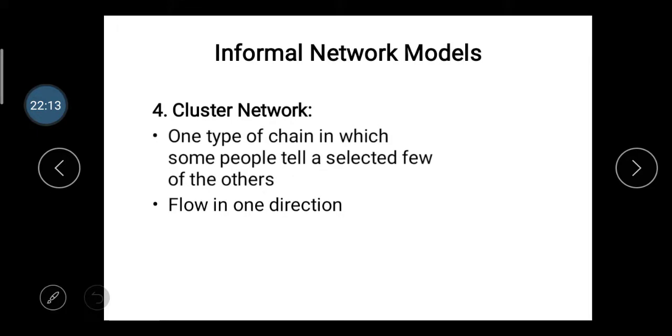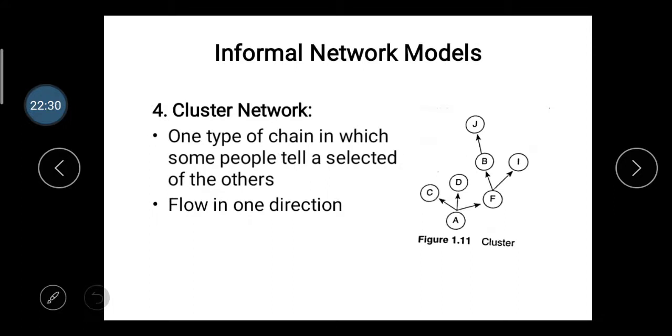Cluster network. What does cluster network mean? A cluster network is one type of chain in which some people tell a selected few of others, with flow in one direction. Here is the diagram of this cluster model.